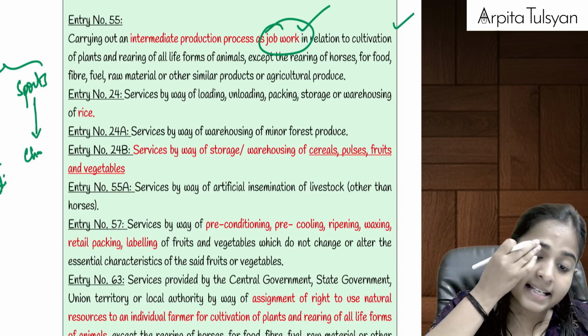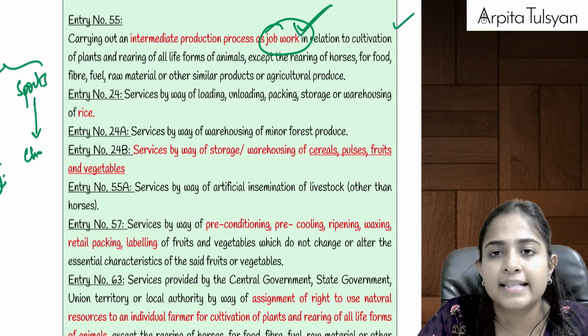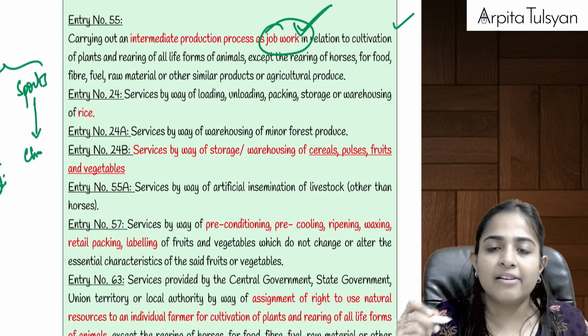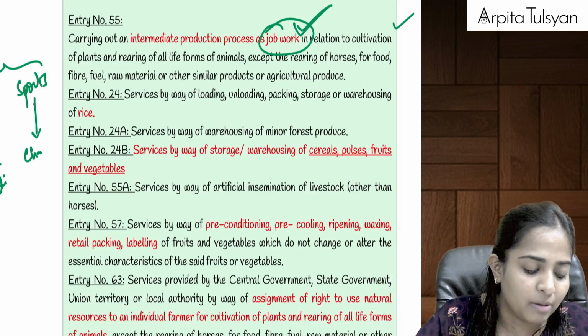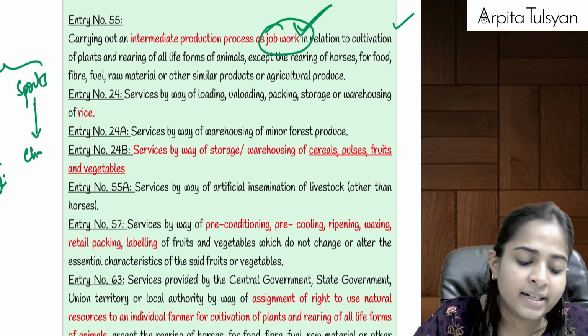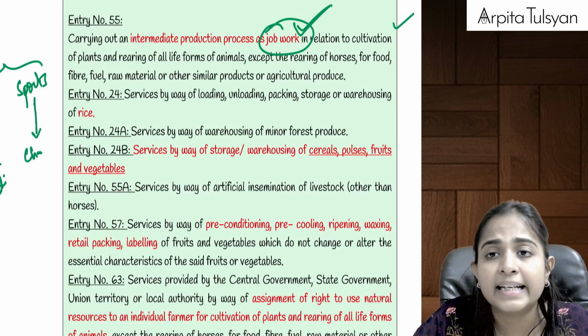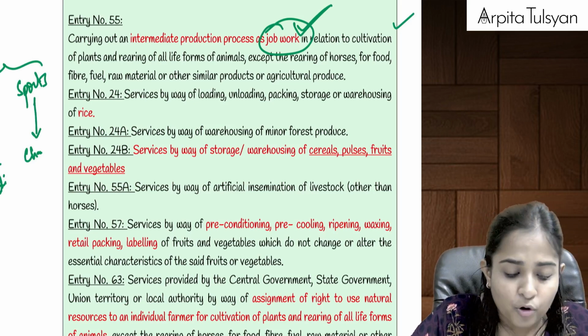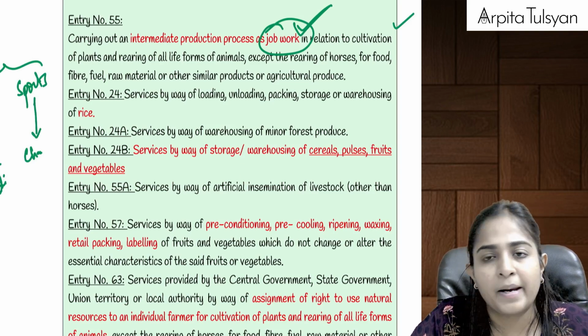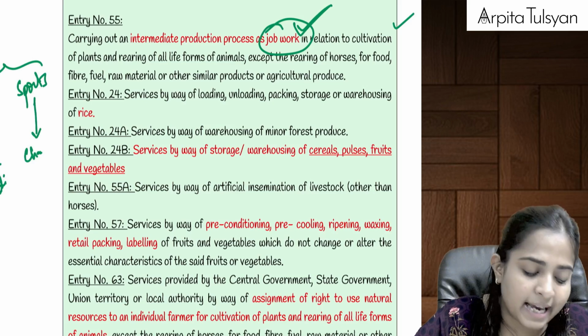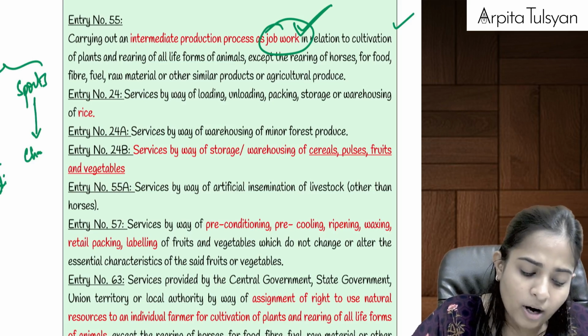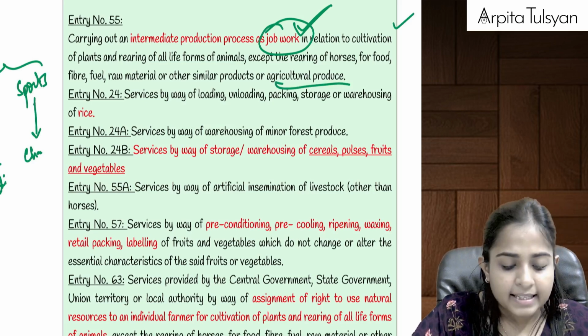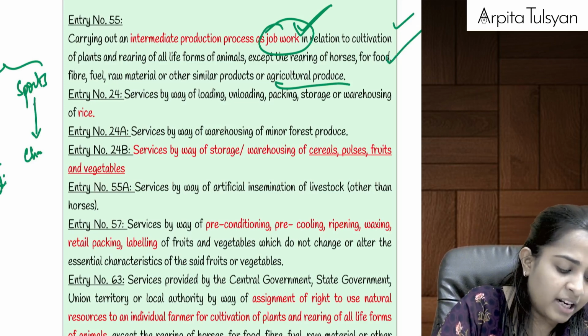If any particular person does any work as a job worker, can we say he will charge some amount? On that amount GST will be totally exempted, provided these activities, this intermediate production process, should also be in relation to cultivation of plants, rearing of all life forms of animals except for horses, or agricultural produce. Then similarly, now the next entry is very, very important.